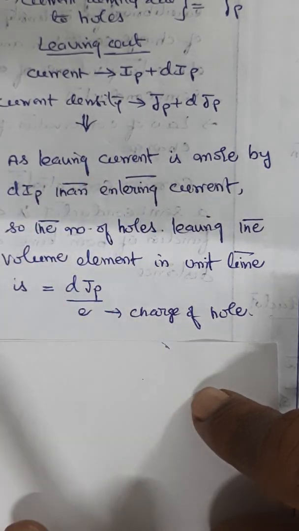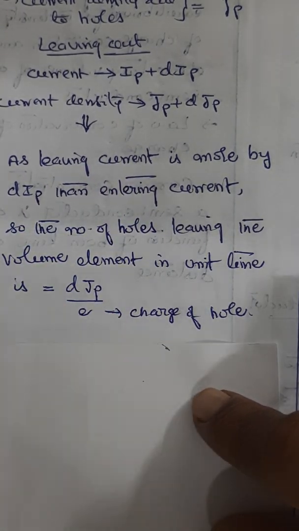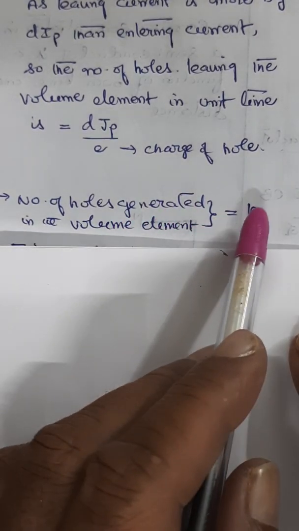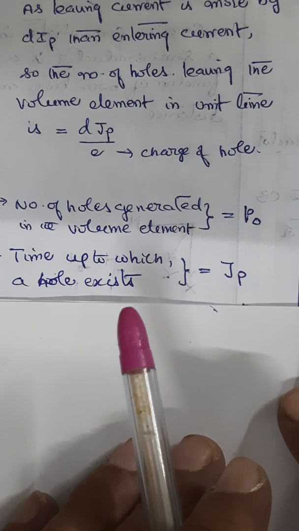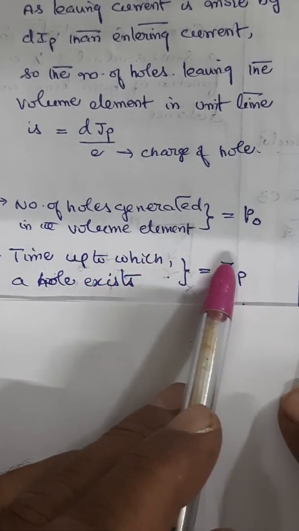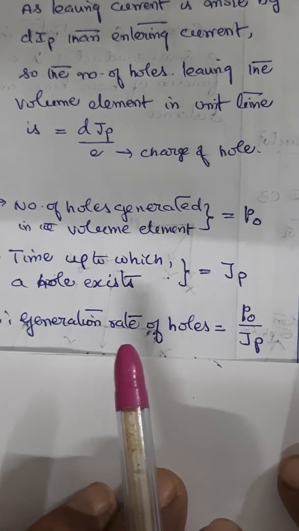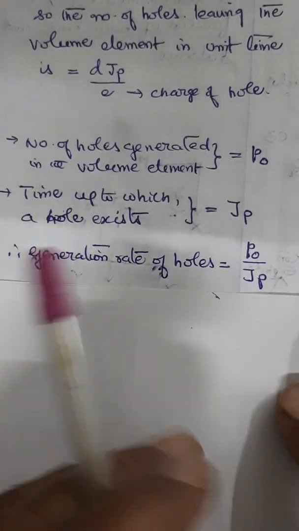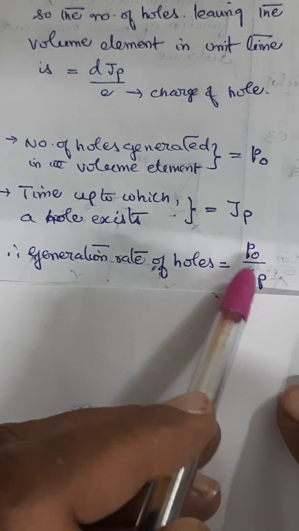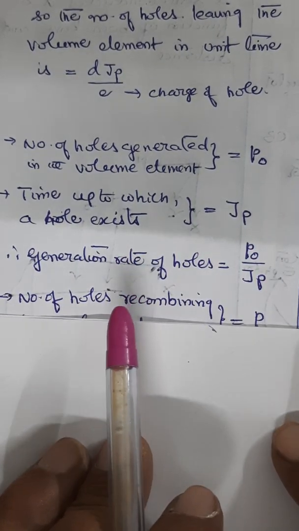How does this generation and recombination take place? Let us see that. Let us suppose the number of holes generated in the volume element is equal to p0. Similarly, the time up to which a hole exists is tau p. Therefore, you can calculate the generation rate of holes as a ratio of these two, p0 by tau p.